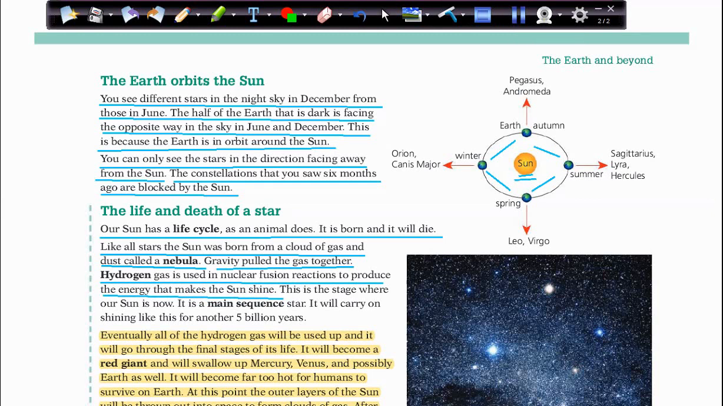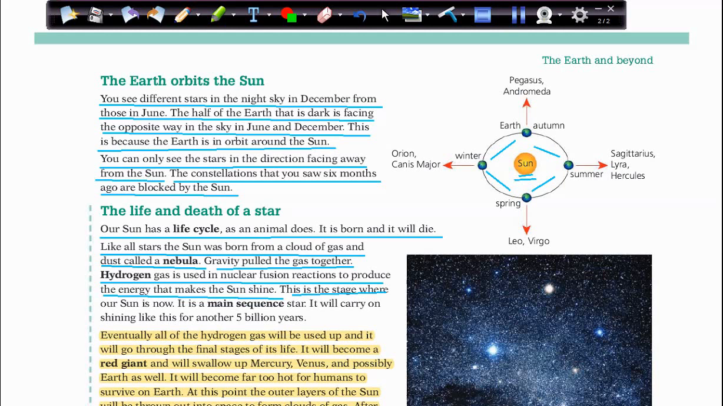We studied this nuclear fusion before, and we said that nuclear fusion is when the hydrogen atoms combine together to form helium and release energy, which keeps the sun shining all the time. So here, after pulling these gases together, this hydrogen gas will be used in nuclear fusion, combining these hydrogen atoms to form helium and to produce this nuclear energy, which makes the sun shine.